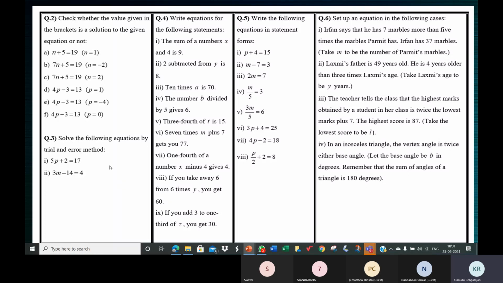That means you must guess like what if P is 1, what if P is 2, what if P is minus 1, what if P is minus 2. So like that you must take different numbers, and by trial and error method you must find the value of P. So the value of P here will be 3 because 5 into 3, 15 plus 2 will give us 17. Somebody else, not Swati, tell me the second one. What do you think will be the value of M?